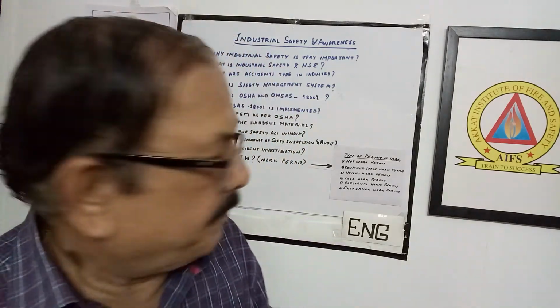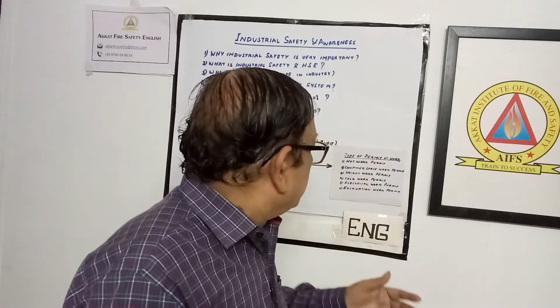That is the electrical work. Then another one is the excavation work permit. This is coming to the construction or civil job. These are the people who are working for excavation purposes, digging something, or even building, whether it is a building or another type of construction work, like any bridge or any other type of high-rise building. Whenever digging is there, a special permit must be given.